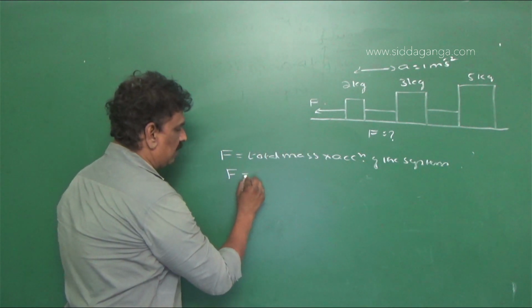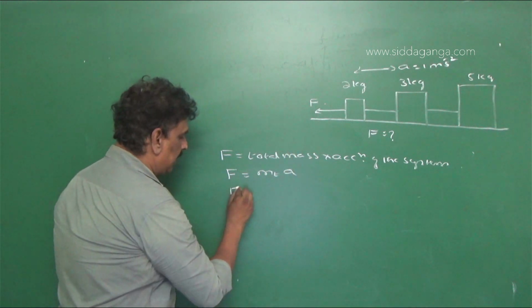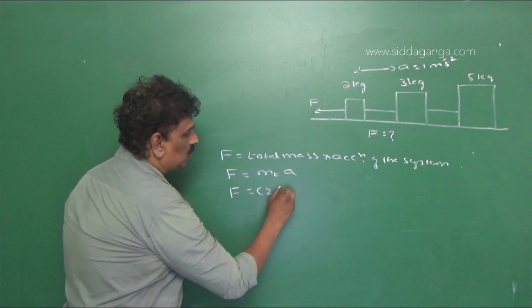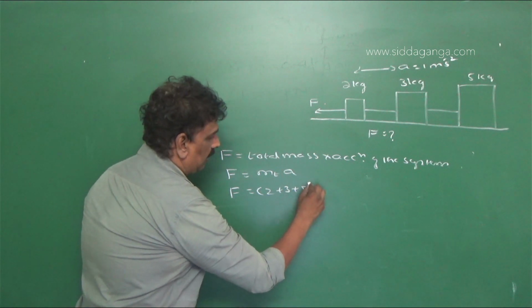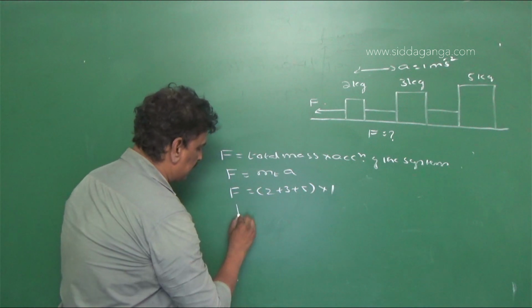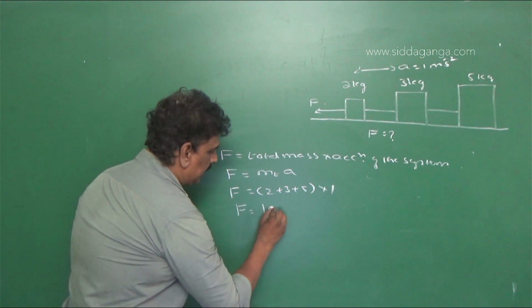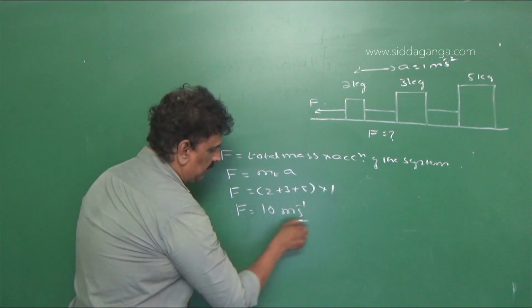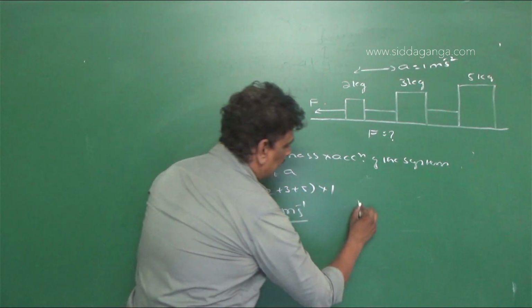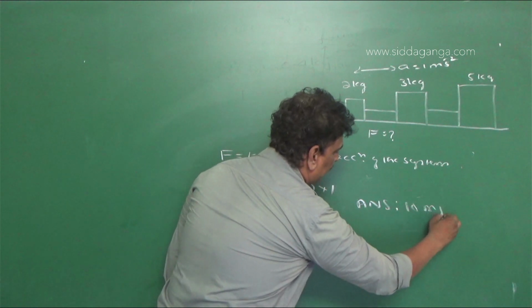So F is equal to total mass 2 plus 3 plus 5 kg into 1 meter per second square, or F is equal to 5 plus 5, 10 into 1, it is 10. So the answer is 10.